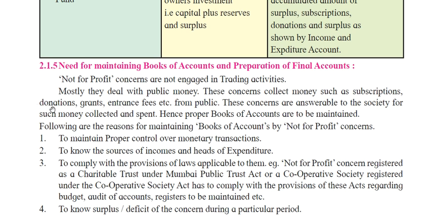And if they are willing to pay some amount, they can also give a donation as they can afford, and grants and subscriptions. These are the things in a not for profit organization, and they are collected from the public. These concerns are answerable to the society for such money collected and spent, hence proper books of accounts are to be maintained. That's why they prepare them, because they show it to the society.